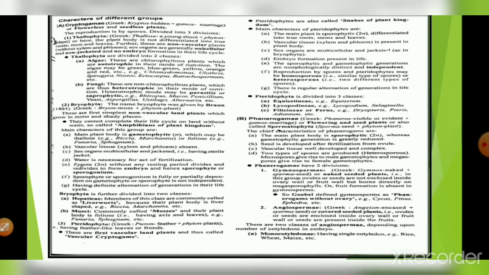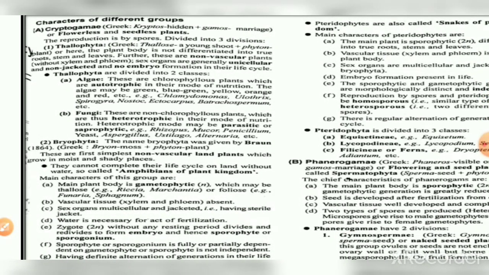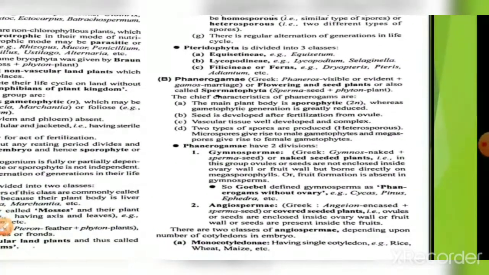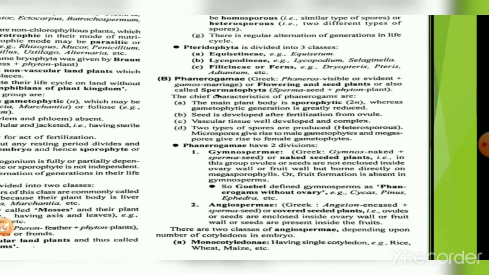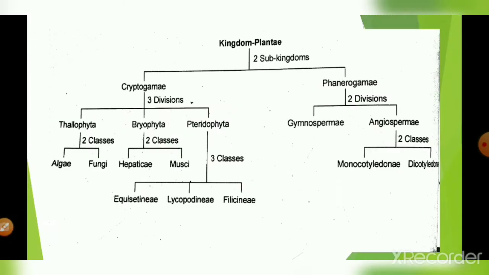Cryptogams means seedless plants. The whole plant kingdom is divided into two types: one is cryptogams, another is phanerogams. The plants that are flowerless and seedless are known as cryptogams. And phanerogams are those plants which bear flowers and fruit, flowers and seeds. These are known as cryptogams and phanerogams.